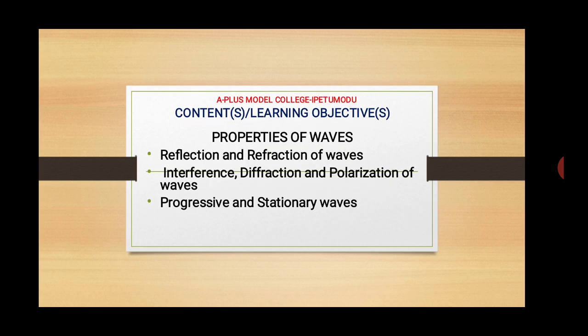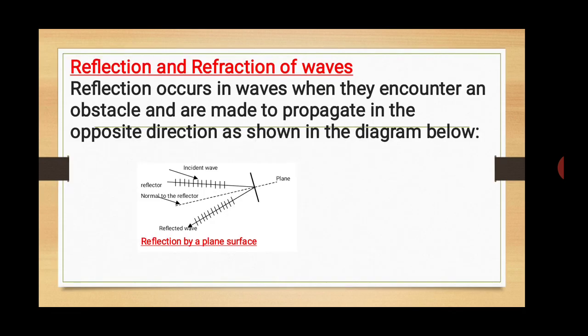The learning objective that we shall be discussing in today's class is the properties of waves. Under this, we shall discuss reflection and refraction of waves. We shall discuss interference, diffraction, and propagation of waves. Lastly, we discuss progressive and stationary waves. In a nutshell, let's quickly go to the main business: reflection and refraction of waves.